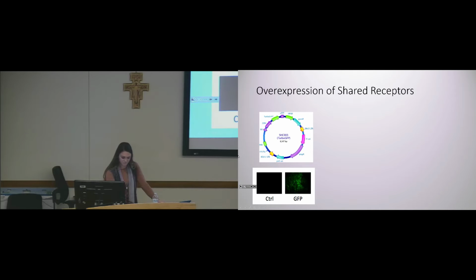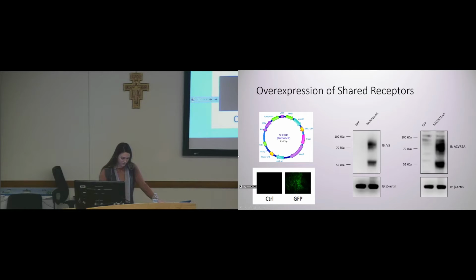So then we ran Western blots to confirm the overexpression of the lentivirus. Since our ACVR2A virus had a V5 tag, we first did a Western blot with an anti-V5 antibody just to show that the cells had this gene inside of them, and you can see that here. And then we did a Western blot against the ACVR2A antibody to confirm overexpression, and you can see compared to the control cells, it's vastly overexpressed in these cells.